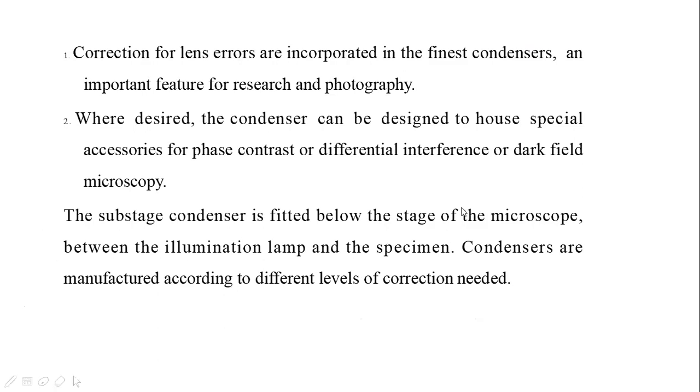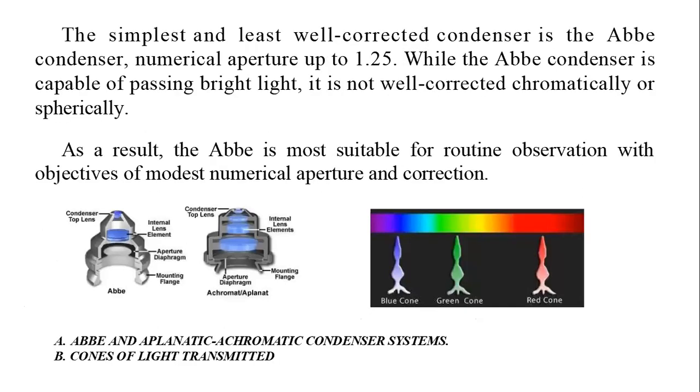When we want dark field microscopy, some phase ring will be adjusted in this condenser. As condensers, we use the Abbe condenser, which has a numerical aperture of 1.25. Numerical aperture is related to the ability to capture light.